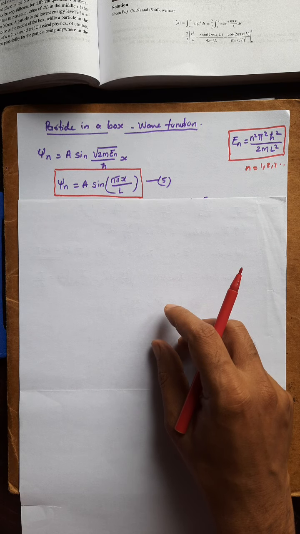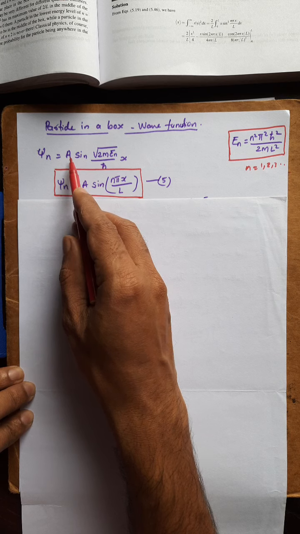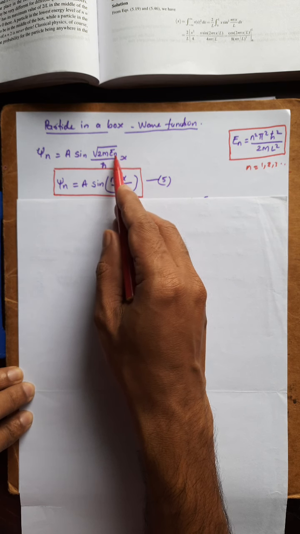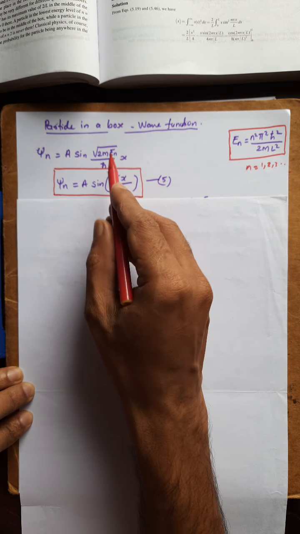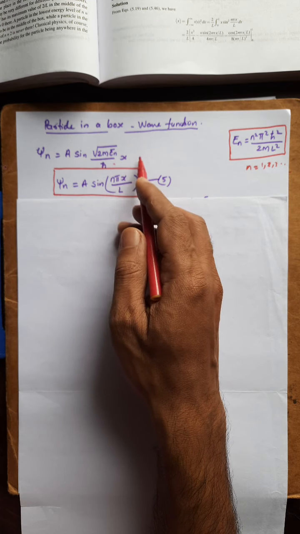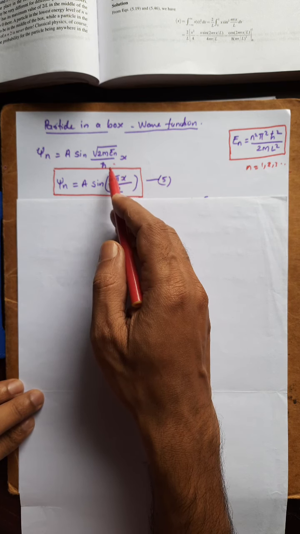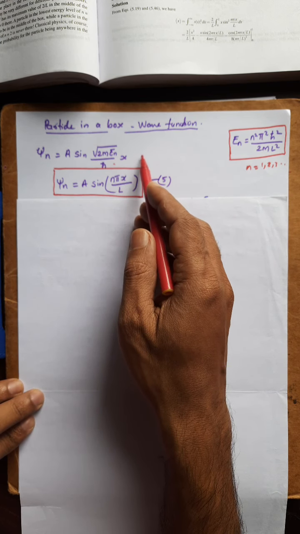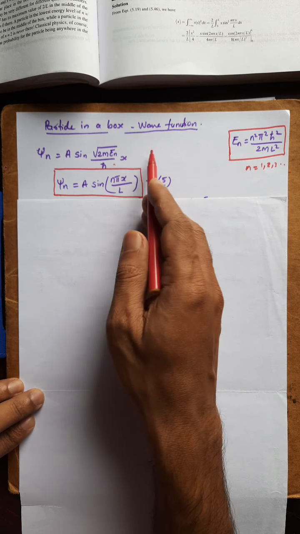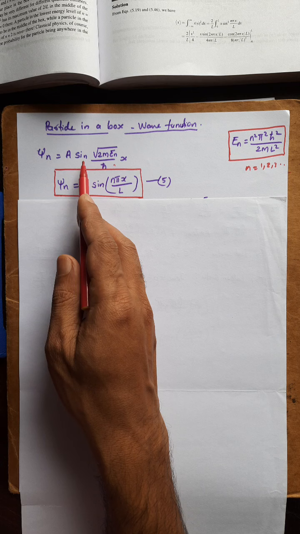Now we want to obtain the solution of the Schrodinger equation, that is the wave function. So the wave function psi n is given by A sine of square root of 2m En by h cut times x. We have assumed the general solution A times sine function plus B times cosine function, but one of the boundary conditions is satisfied only if B is equal to 0. So we have discarded the cosine term and only the sine term exists.